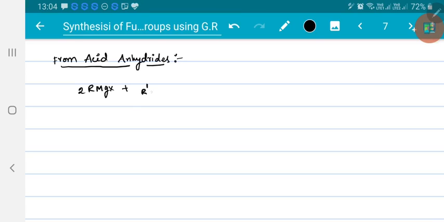Let me say it as R prime CO, O, CO, R prime. If I take 4 moles, here you will get 2 moles of alcohol. So first R minus will attack here, this will shift and come back, making this leave. The second will make this an alcohol. The same way the third will make this and the fourth will make this.